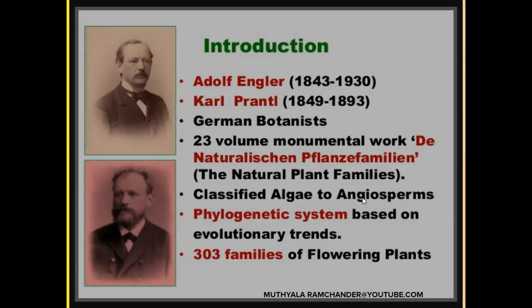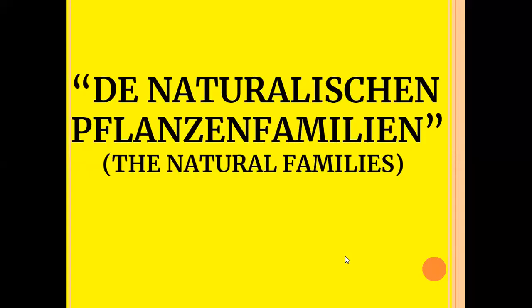It classified algae to angiosperms. In this classification, the total plant kingdom is taken from algae to angiosperms. So this classification is also called the phylogenetic system of classification. The phylogenetic system is based on evolutionary trends. It covers 303 families of flowering plants. The flowering plants are also called Phanerogamia. The book name is Die Natürlichen Pflanzenfamilien, also called the Natural Families.